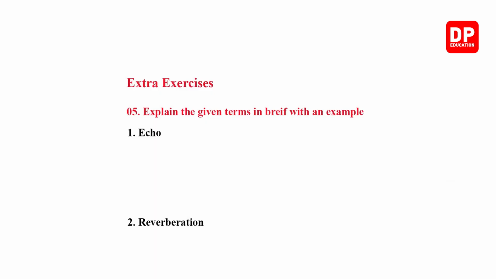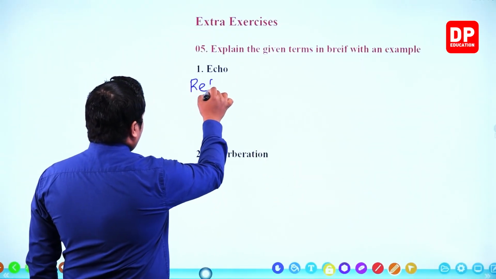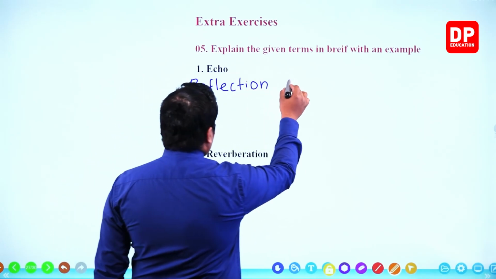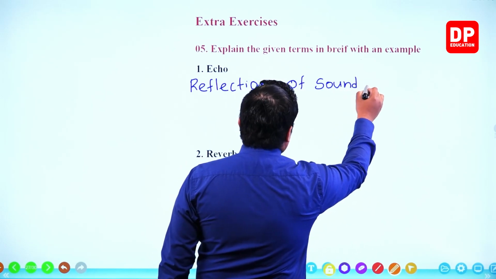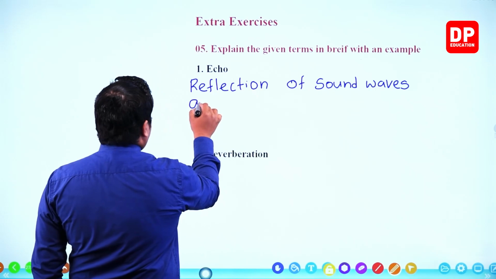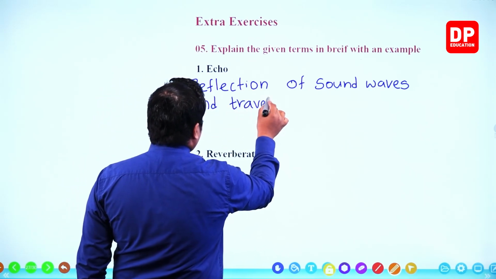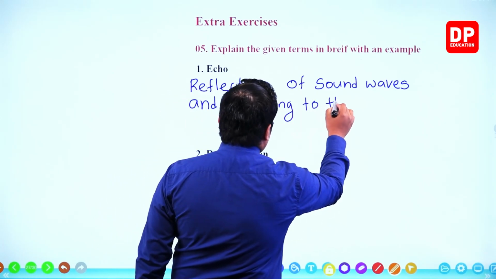Explain the given terms in brief with an example. Echo: reflection of sound waves and traveling back to the observer.